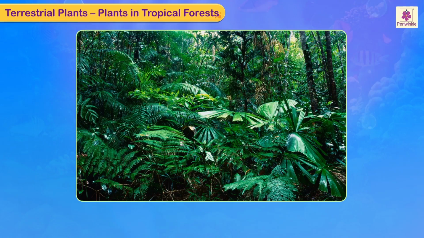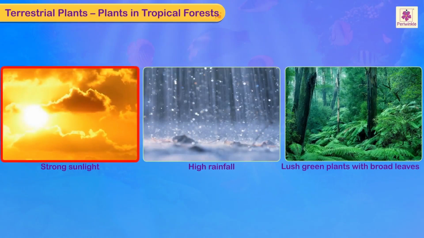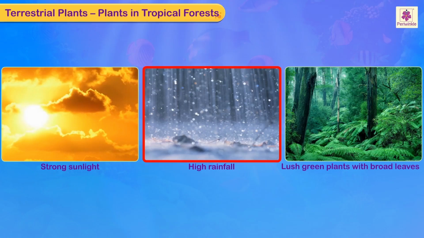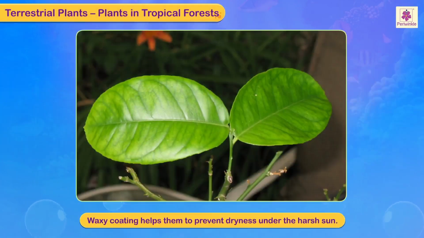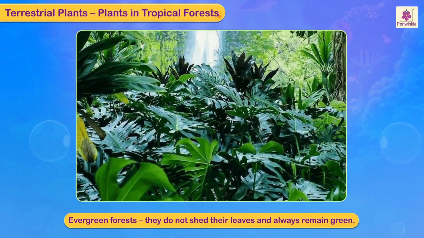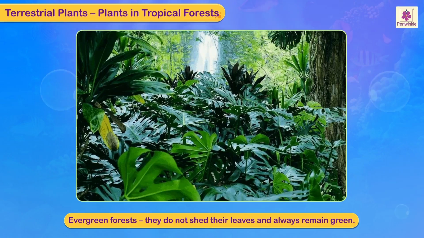Terrestrial plants. Plants in tropical forest. In these areas, where the sun is strong and rainfall is high, plants are lush green with broad leaves. Waxy coating helps them to prevent dryness under the harsh sun. Such areas or forests are called evergreen forests as they do not shed their leaves and always remain green.